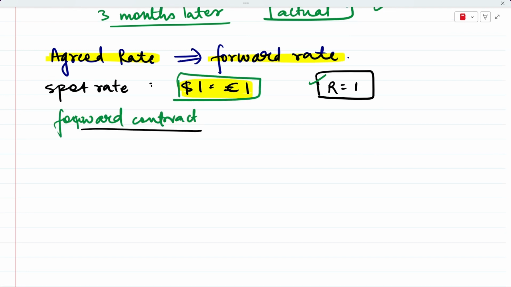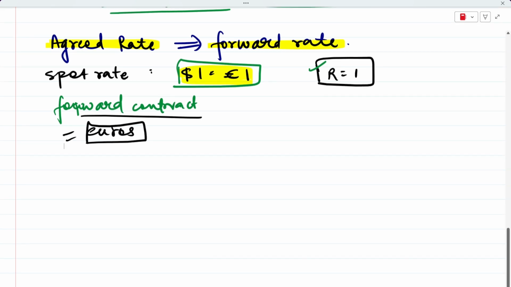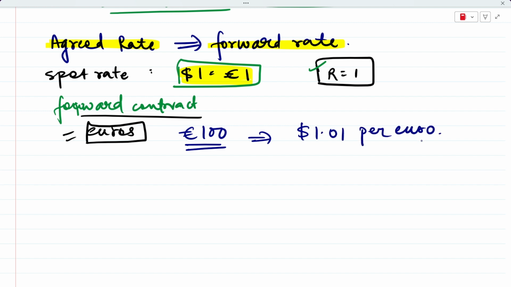So, you enter a forward contract with the bank and you need euros, okay? You are a person living in America and you need euros, for example. So you enter a forward contract with the bank and you tell the bank that okay, listen, I need 100 euros 3 months from now. I don't need these 100 euros today, but I will lock the rate at, let's say, $1.01 per euro. This is the rate that you and the bank decide together. So just tell me, what is going to be the forward rate? The forward rate is the pre-decided rate, right? So the forward rate is $1.01.